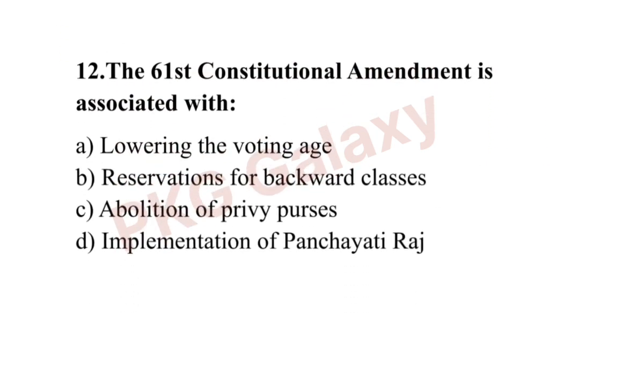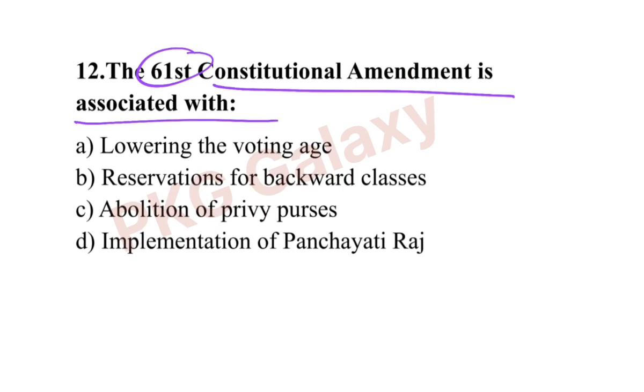Next question. The 61st Constitutional Amendment Act is associated with? The correct answer is option A, lowering the voting age. It was amended in 1989.